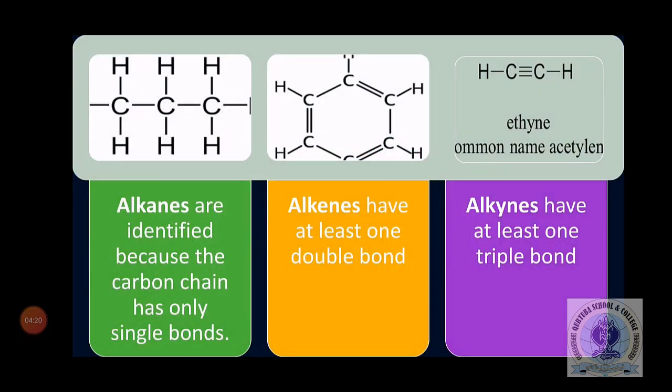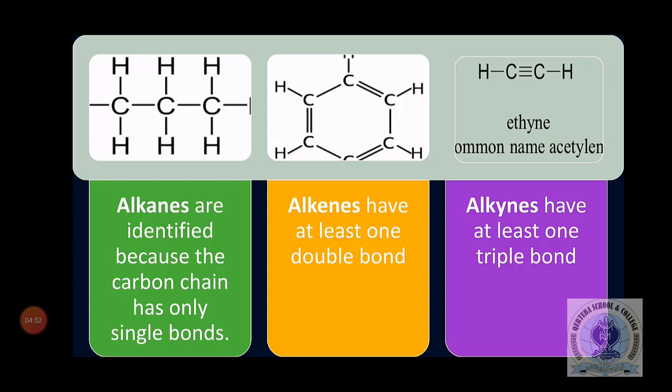Now what are alkanes? Alkanes are identified because the carbon chain has only single bonds. Those hydrocarbons which have only single bonds between carbon and carbon are termed alkanes. In the picture you can see a 3 carbon compound and there is no double bond, so it is one of the examples of alkane.